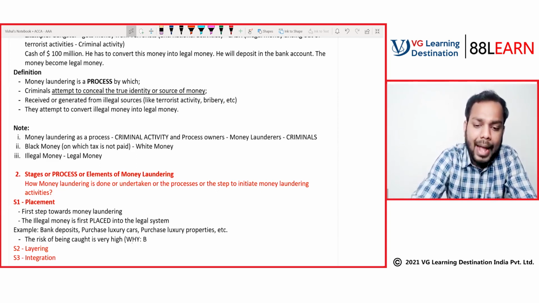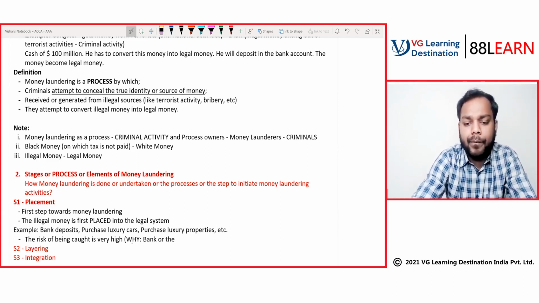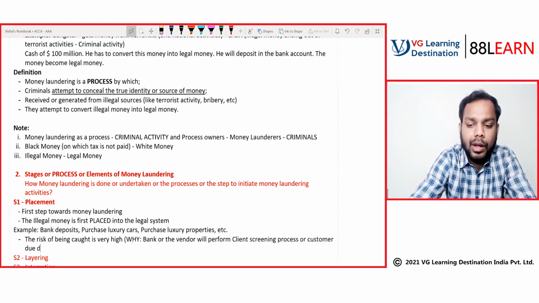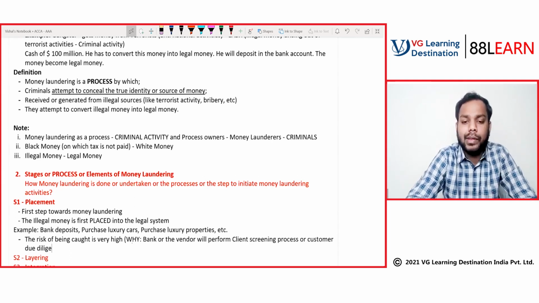Because the bank or the vendor from whom you are purchasing will perform a client screening process or customer due diligence. Right? Why?